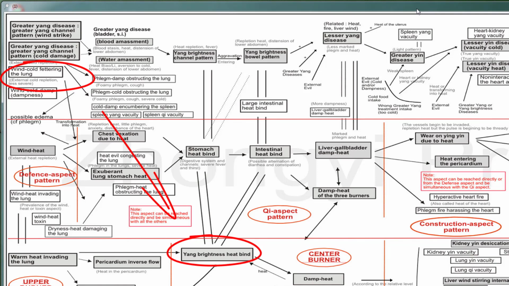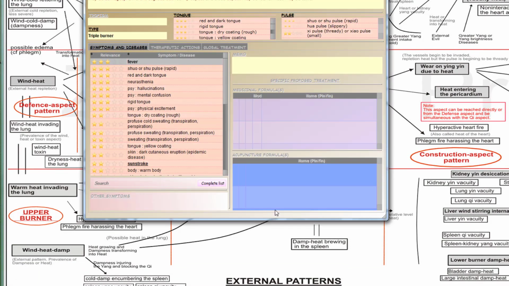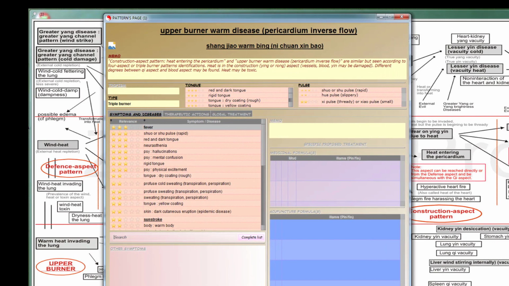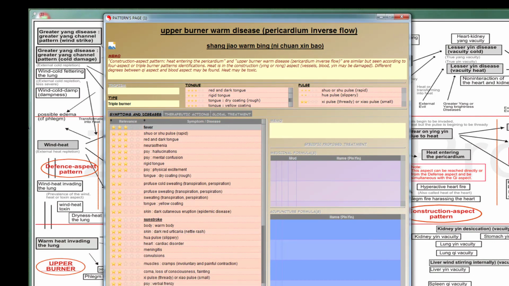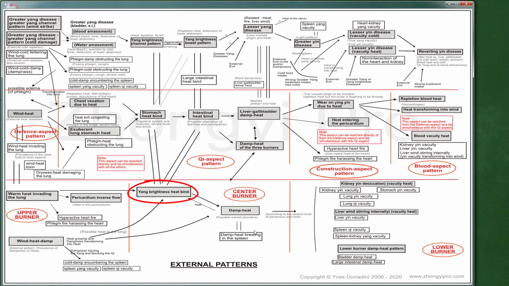The upper burner warm disease, warm heat invading the lung, can also quickly progress to become a pattern of pericardium reverse flow. It is a pattern of serious emergency accompanied by a high fever, and that can lead to a coma. It is, however, relatively marginal. If not treated or depending on the patient's constitution, the Yang-Ming level heat accumulation pattern can worsen, and the heat can still progress inside the body. We will then be facing a case of severe superinfected pneumonia, or septicemia, and all the failures that this may imply, including acute respiratory distress syndrome, or multiple organ dysfunction syndrome.